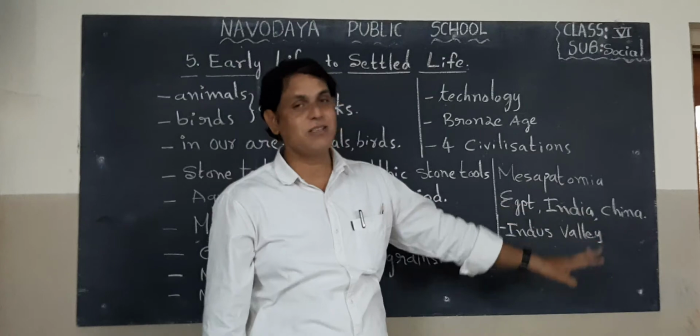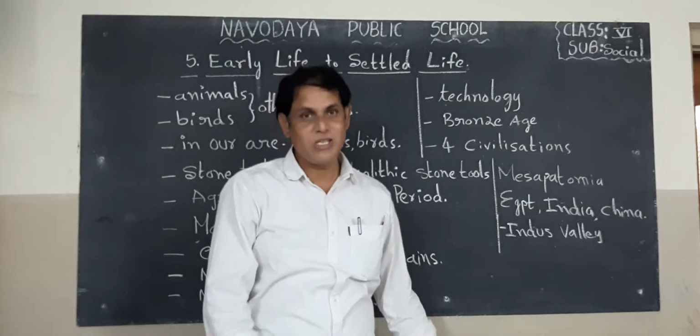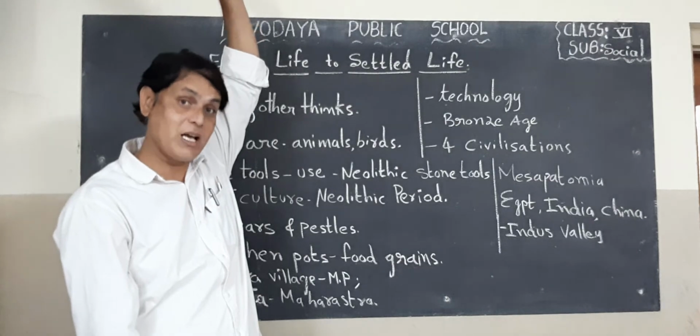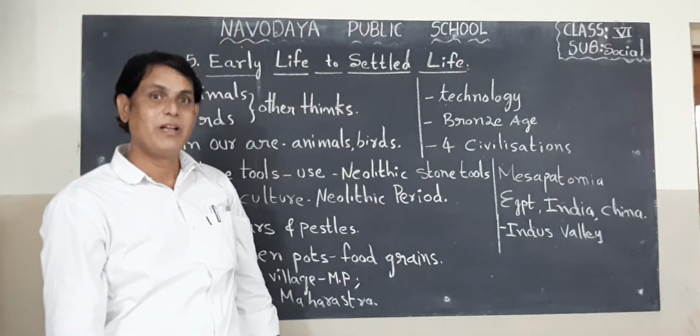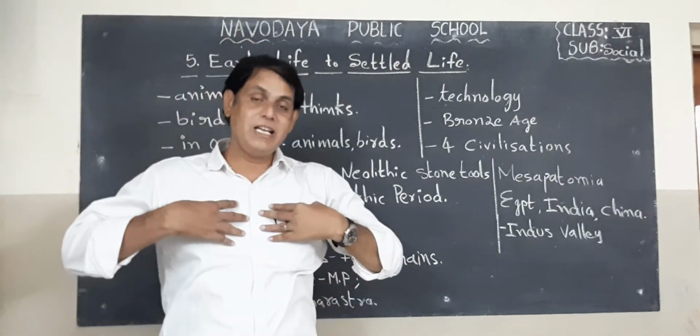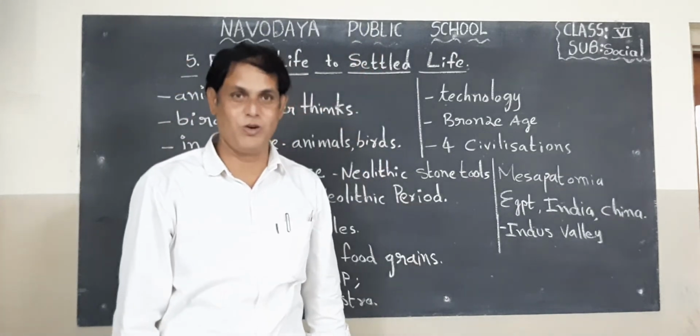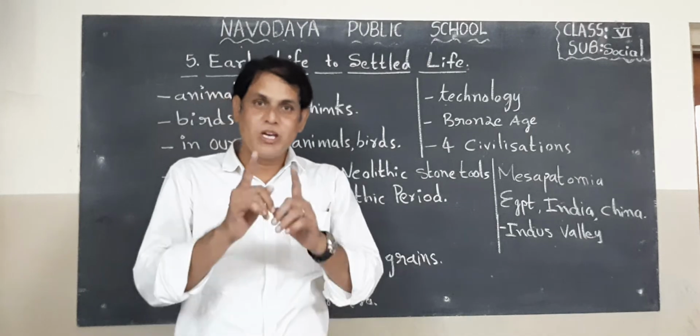Next one, China civilization also. So these are the main four civilizations started in ancient times, that means 5,000 years ago. That means, children, our Indian civilization is a very great civilization in the world. So keep that in mind.